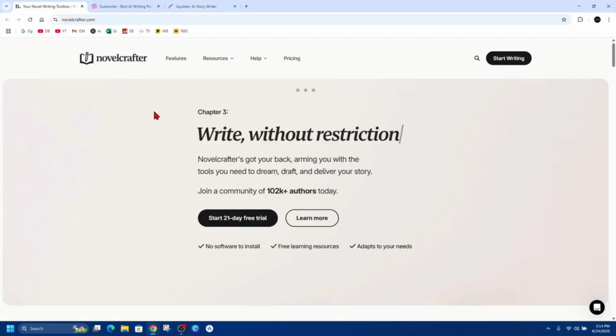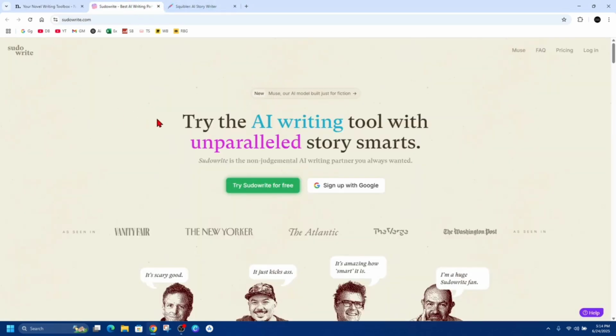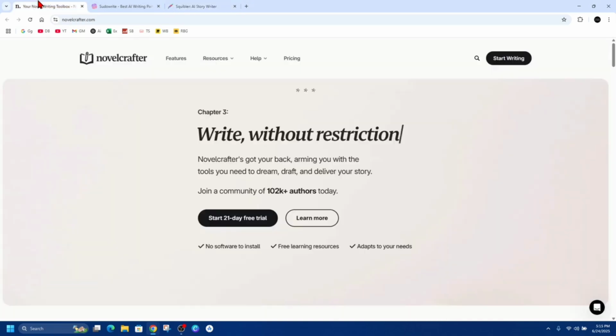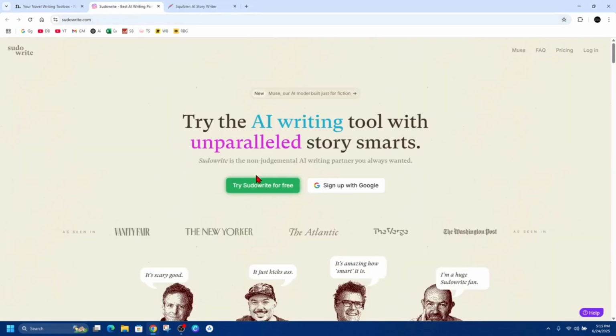Final verdict. Choose Novelcrafter if you want an organized, novel focused platform that keeps your entire story structured in one place, or pick Sudowrite if you're stuck or want an AI co-writer to help with descriptions, dialogue, or plot ideas, or simply go for Squibler if you want template driven writing and support for multiple formats from books to scripts. Now, each one is built with a different kind of writer in mind, so your best pick depends on how you like to write.